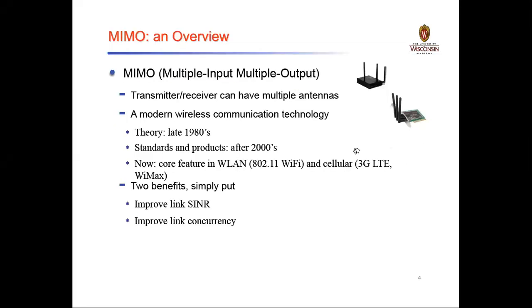Earlier, in the conventional or traditional way of communication technology, only a single antenna was used instead of more than one.